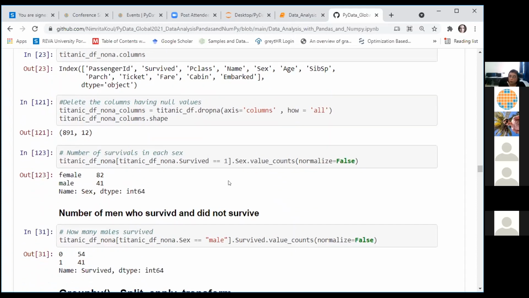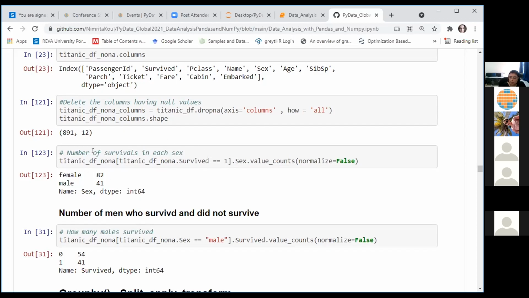You can find out the number of survivals in each sex group, right? You can group your data based on sex and find out the counts of people who have survived in each group. The syntax is very simple. We have applied the Boolean condition of survived being equal to 1. So the name of the data frame dot survived means we are referring to this column within this data frame, and we are checking for the Boolean condition that the survived value has to be 1.